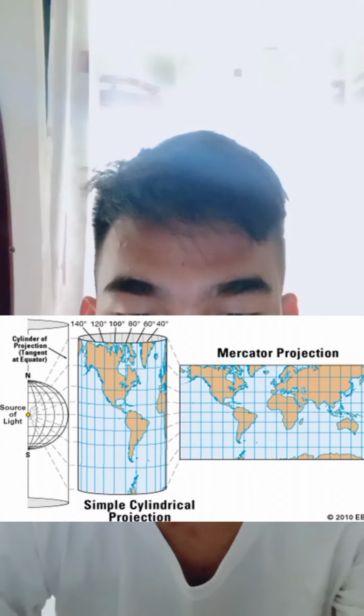Imagine a cylinder rolled around the Earth, tangent at the equator and parallel to the Earth's axis. Meridians appear as straight vertical lines when projected outward onto the cylinder. I will show you the Mercator projection.